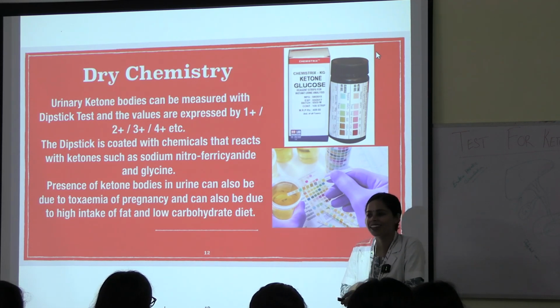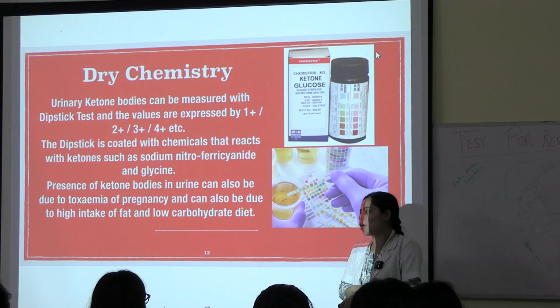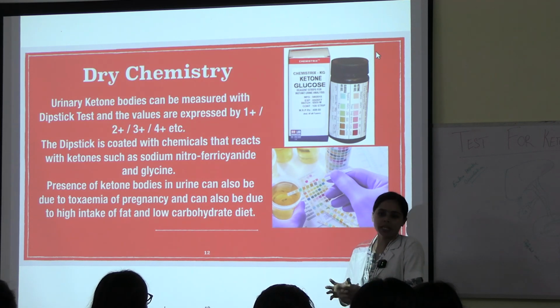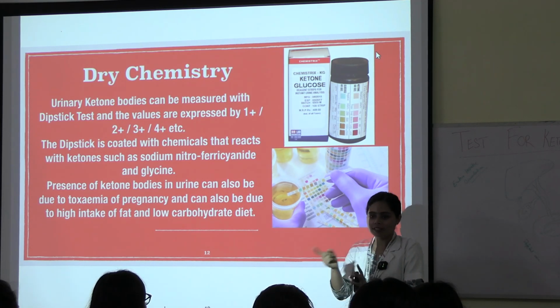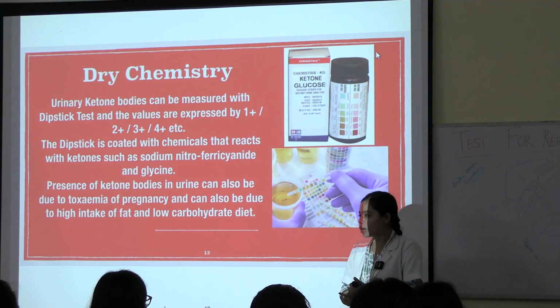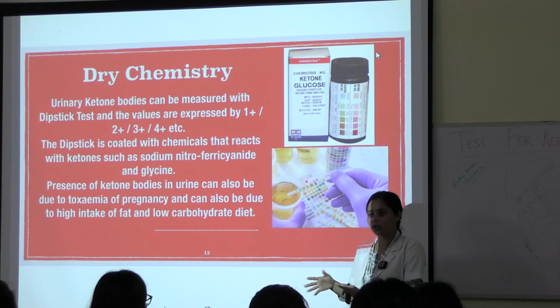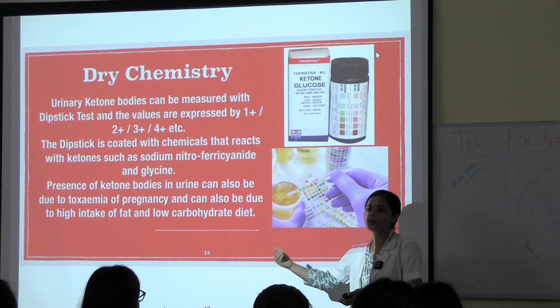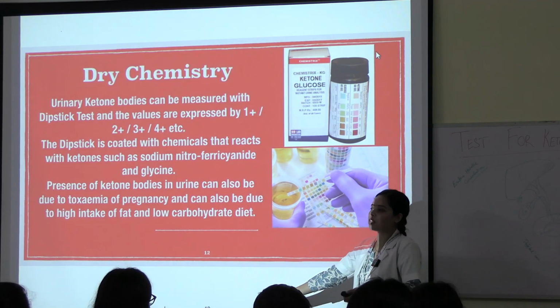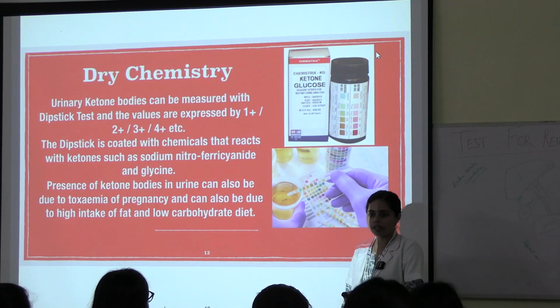Wrong answer. It will not be there, exactly. You're right that it's related to the duration, but it should not be the way you said. A person who is doing it for a long time, his body is already adjusted to it, right? His body already understood the routine. But a person who freshly started, his body is not adapted to it. So ketone bodies will be present in the person who started it freshly. Got it?